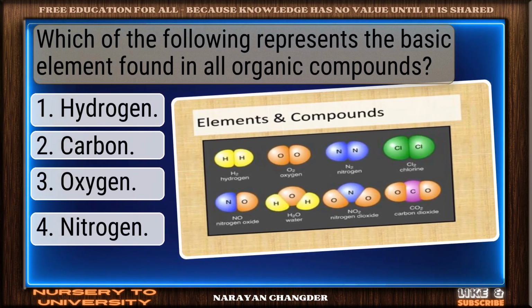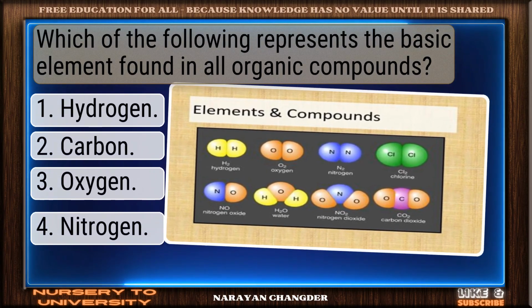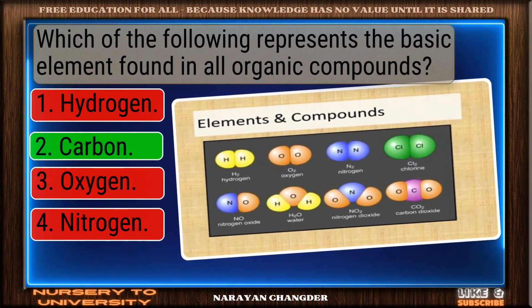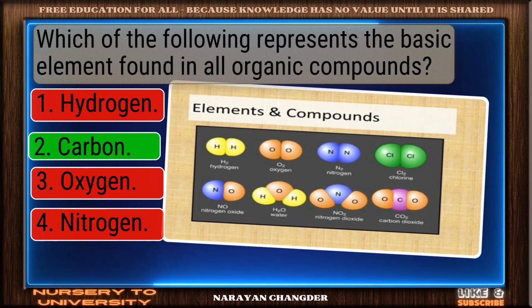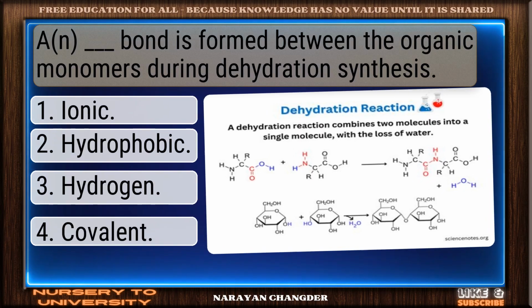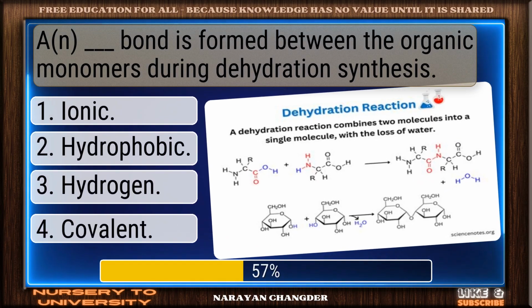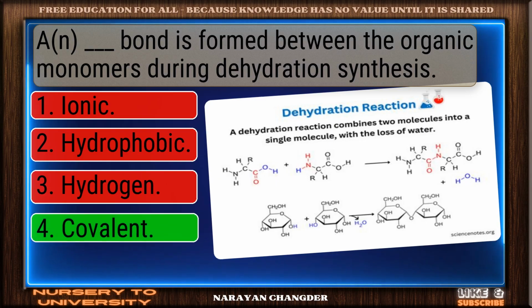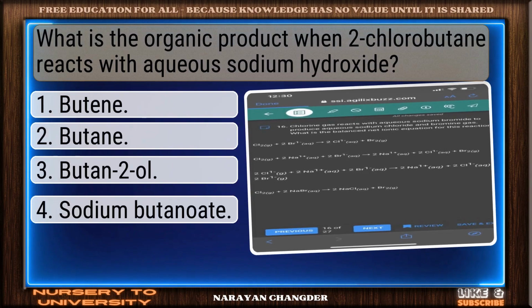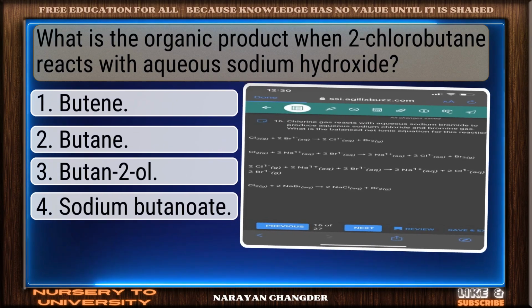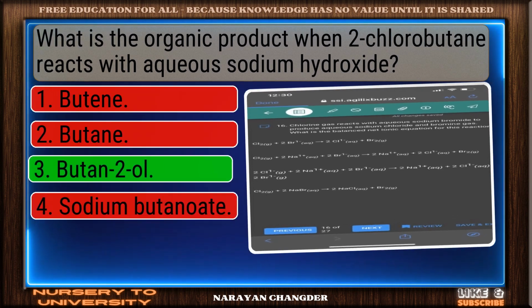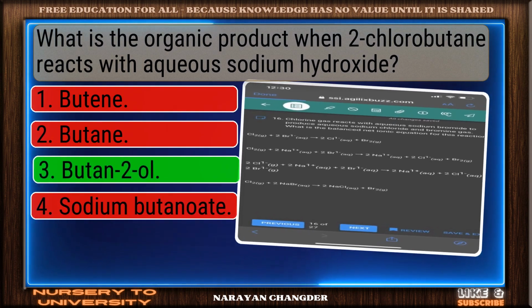Which of the following represents the basic element found in all organic compounds? Nice work. You chose carbon, and it is correct. A dash bond is formed between the organic monomers during dehydration synthesis. Well picked. Covalent is the correct answer. What is the organic product when 2-chlorobutane reacts with aqueous sodium hydroxide? Great job! Butanol is the accurate answer.